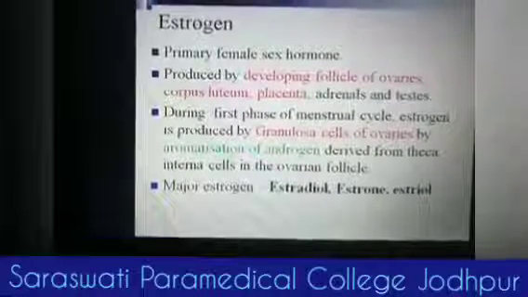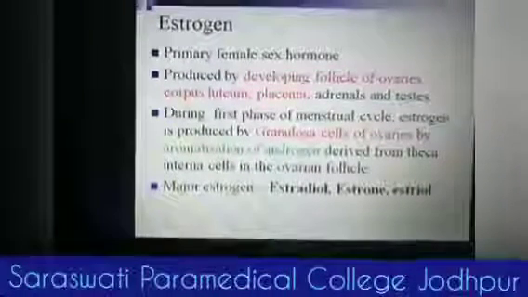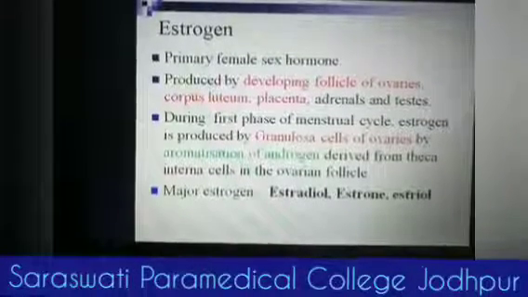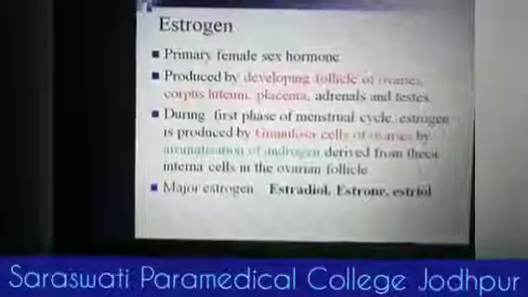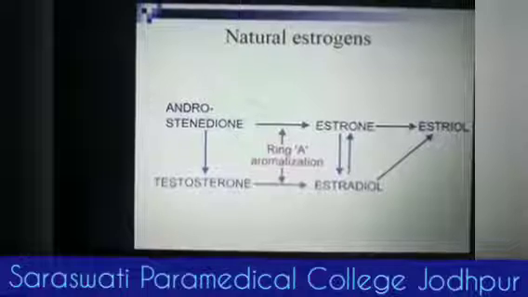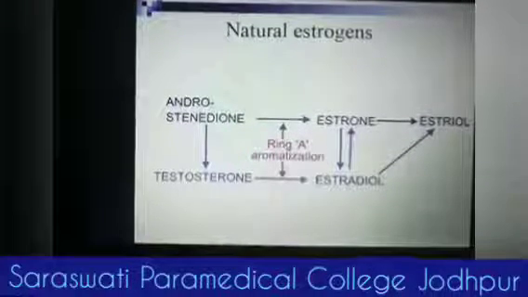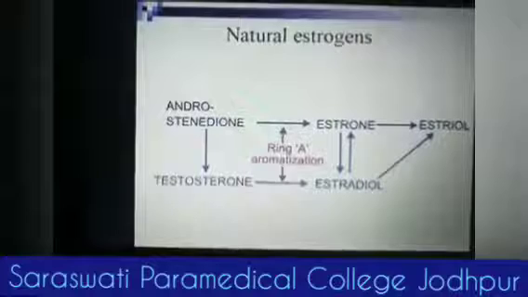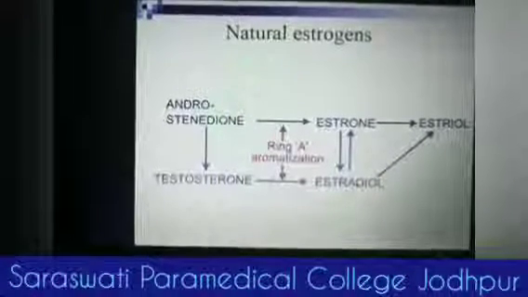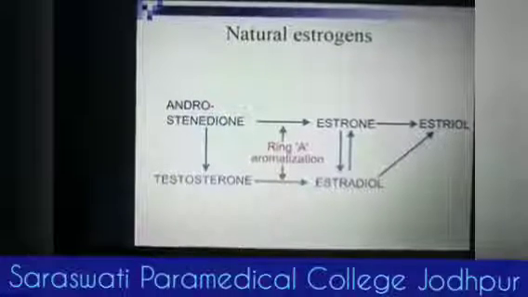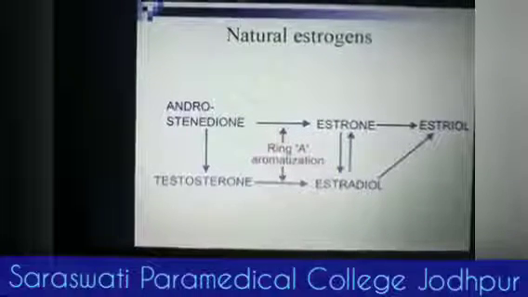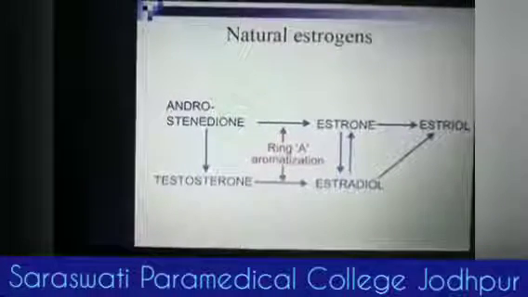And the major estrogens we have are estradiol, estrone and estriol. These are the major estrogens, or we can call them natural estrogens. So how are these natural estrogens synthesized? Dehydroepiandrosterone is converted into androstenedione. This androstenedione is converted into estrone with the help of aromatase enzyme,